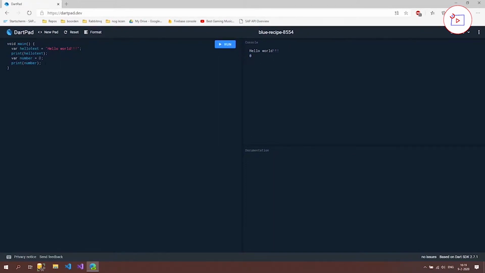We can also change the value that's inside a variable. So if we want to change the number from 0 to 5, we can use the key, which is number, and I can press now 5 and semicolon. We don't need to declare this var keyword again because the variable is already created. And when we create a variable, we have to define what kind of variable it is.